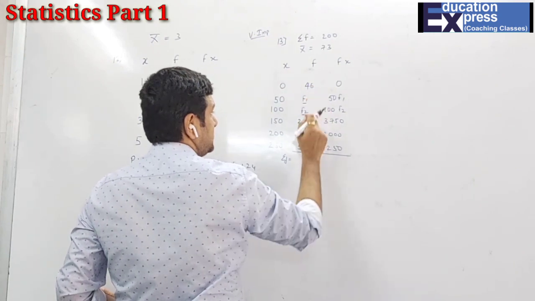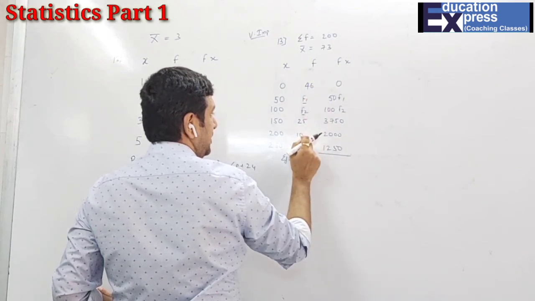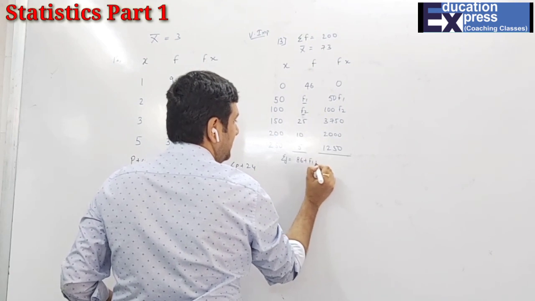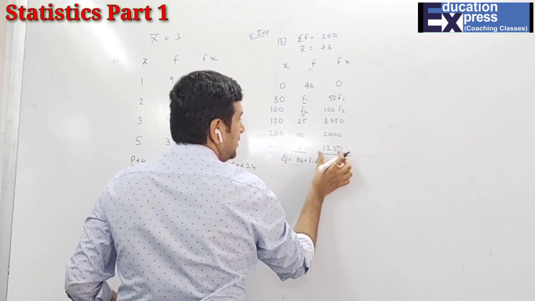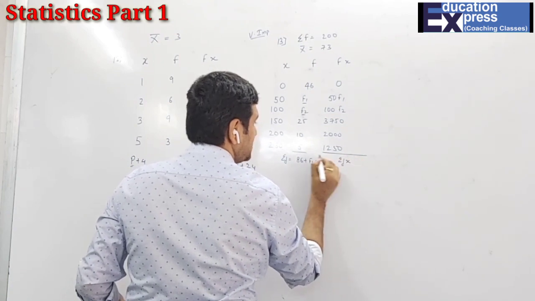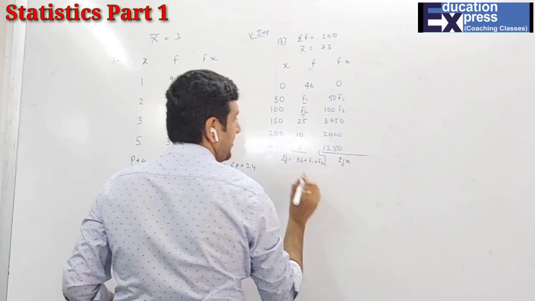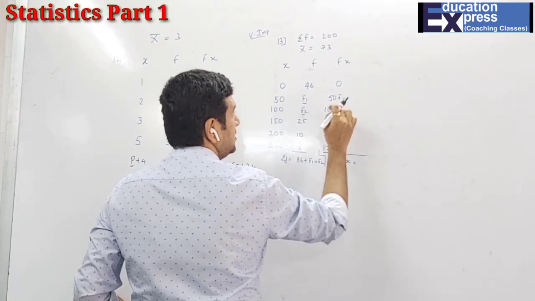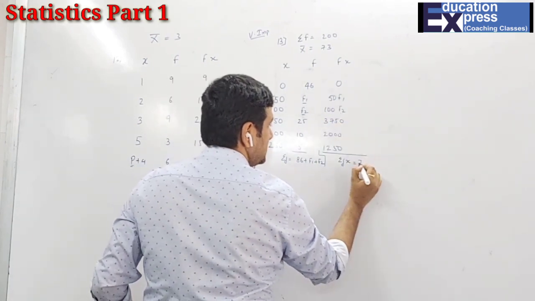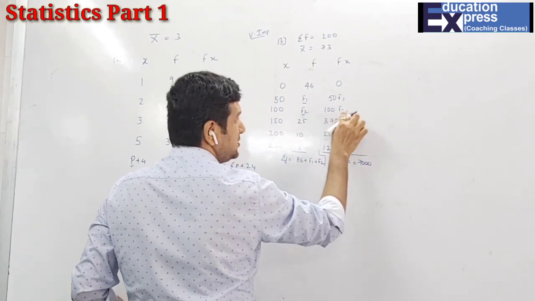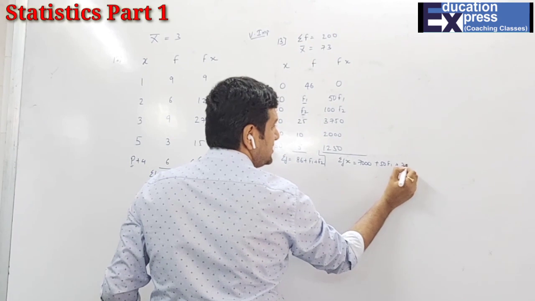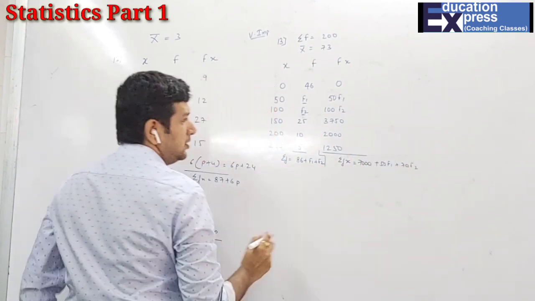Now you have 46 plus 25 plus 30 plus 40, that is 86, plus f1 plus f2. Sigma fx is 0, 3750, 5000, 7000. 7000, you cannot add this because they have f1, f2. They remain as it is, 50 f1 and, sorry, 100 f2.